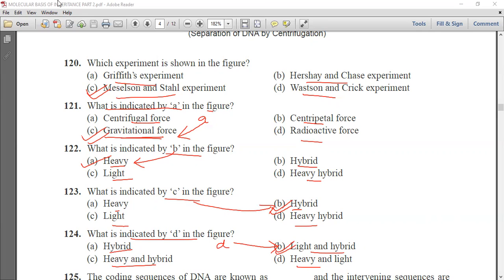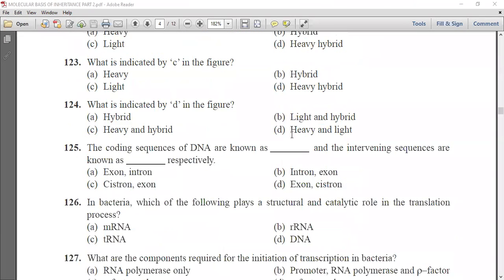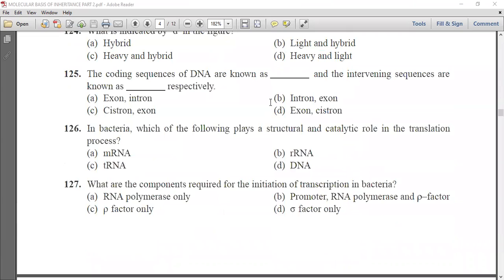Now next question is, the coding sequences of DNA are known as dash, and the intervening sequences are known as dash respectively. The options are exon and intron, intron and exon, cistron and exon, and exon and cistron.